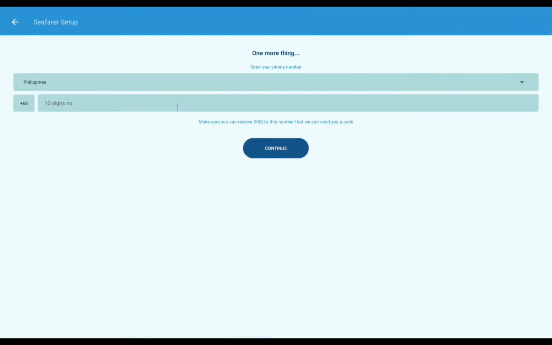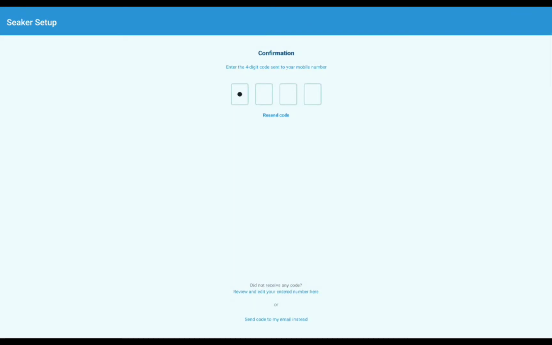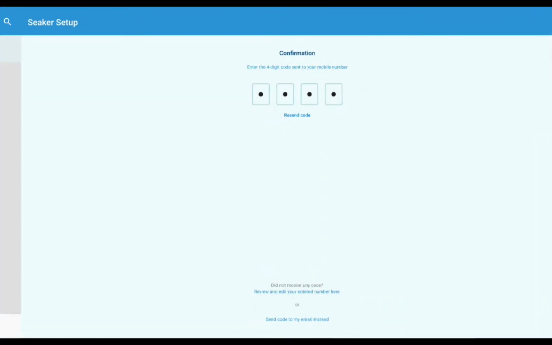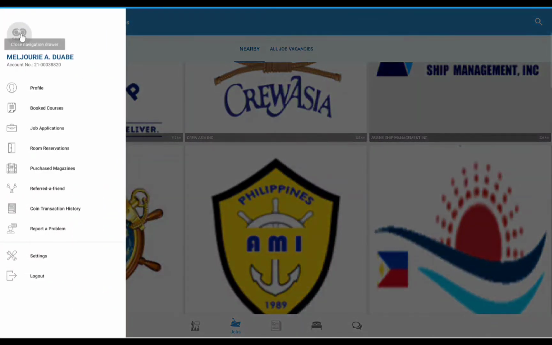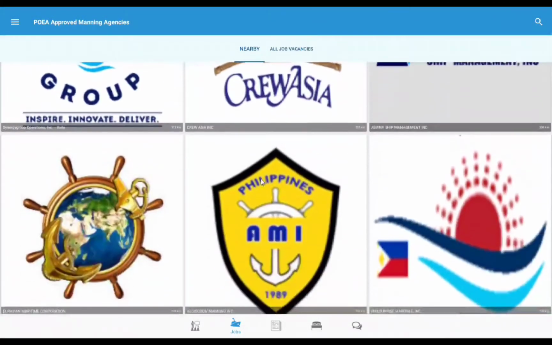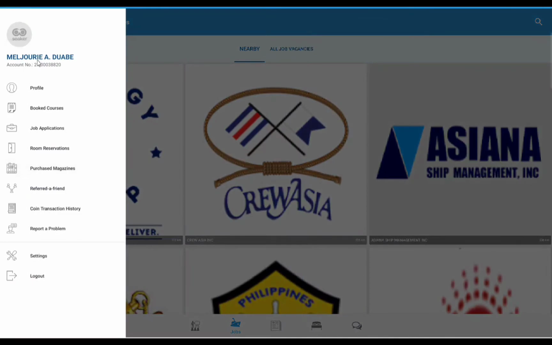Click Next and enter your mobile number. Click Continue and wait for the code. Enter the code. Go to Profile and allow all.